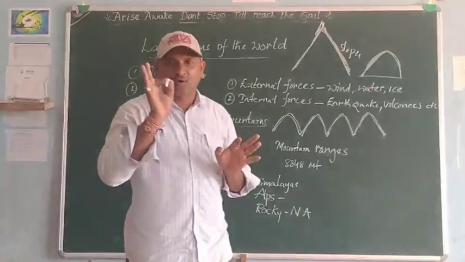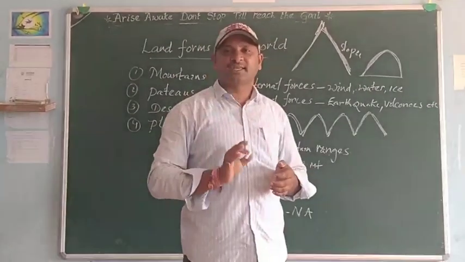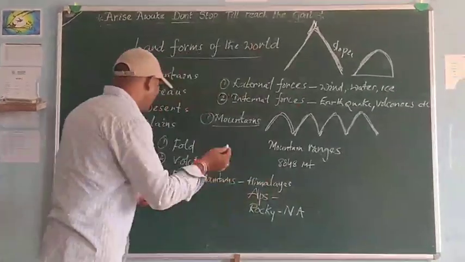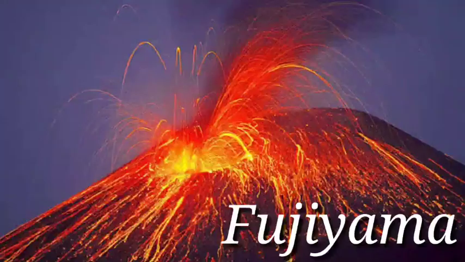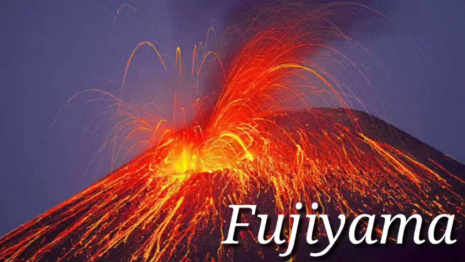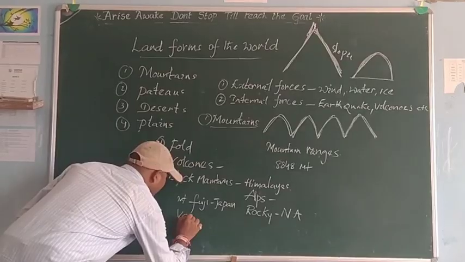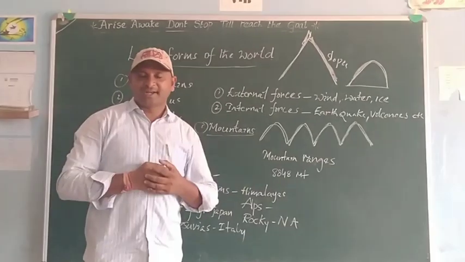Important examples of volcanoes are Mount Fuji in Japan and Vesuvius in Italy. These are the two important examples of volcanic mountains.